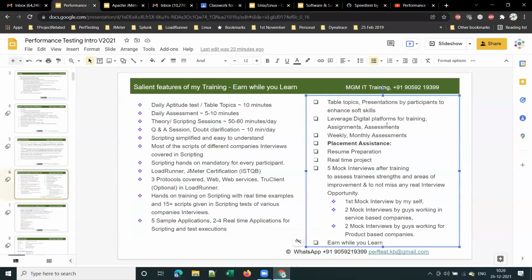And apart from this, I am using a couple of online tools for assignments and assessments. I have three level 1, level 2, level 3 assessments, which I share with all the students. As soon as you attempt the online test, I will be getting a mail.